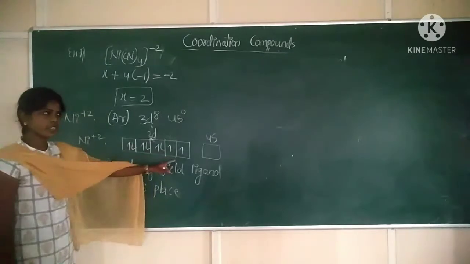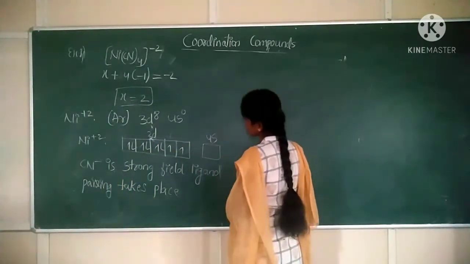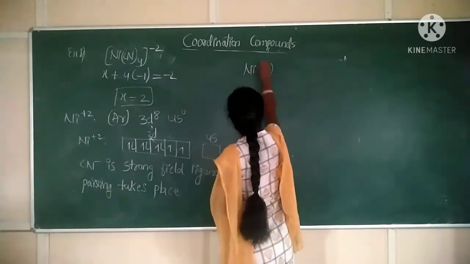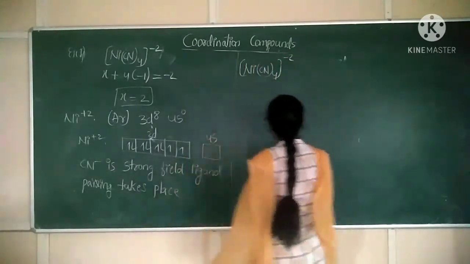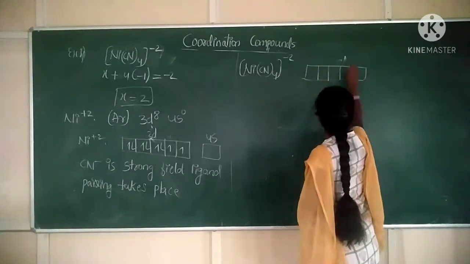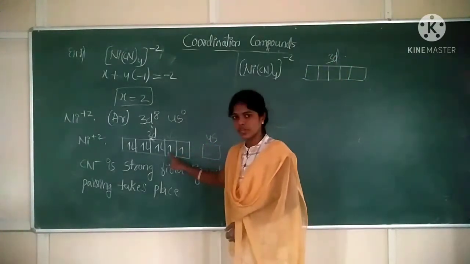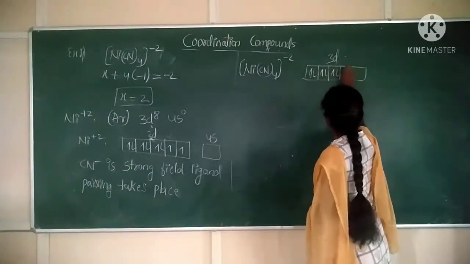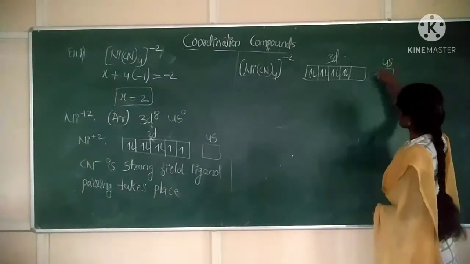So what will be the resultant orbital diagram? Ni(CN)4 2 minus will be: 3d. Now one electron is shifting from here to there. Okay. Now 4 electron pairs will be there. Correct? And 1 4s orbital.